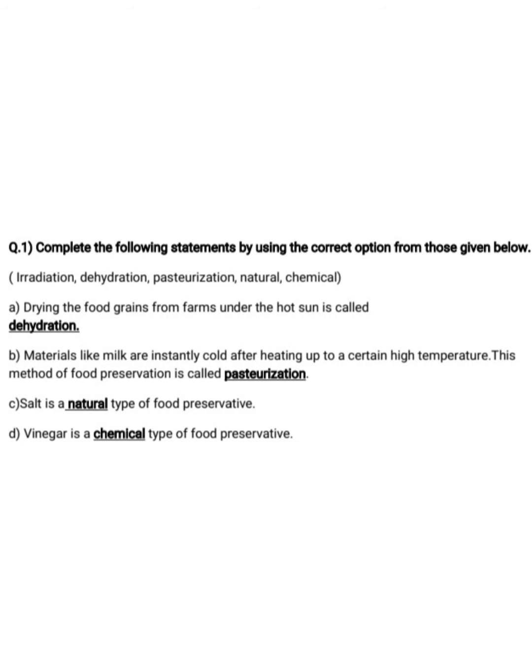See the second one. Materials like milk are instantly cooled after heating up to a certain high temperature. This method of food preservation is called pasteurization. So your answer is pasteurization. Then third, fill in the blank. Salt is a natural type of food preservative. So answer is natural. Then see the fourth, fill in the blank. Vinegar is a chemical type of food preservative. So your answer is chemical.